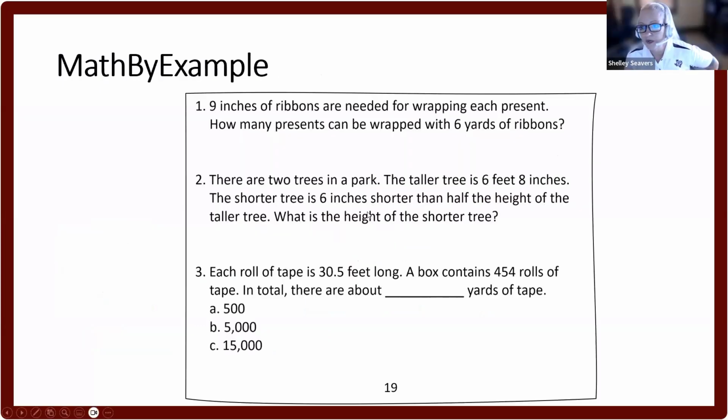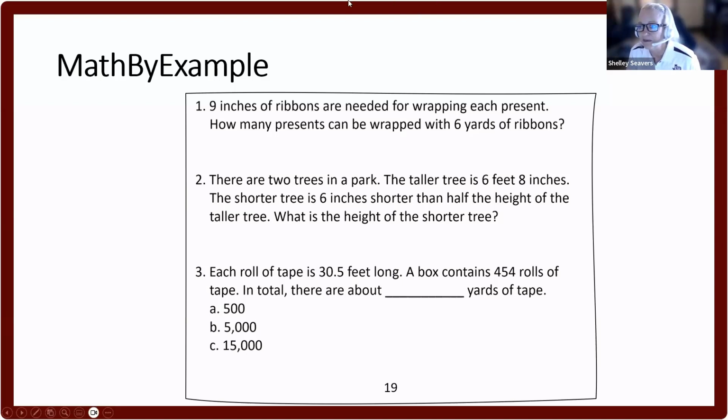All right, we're going to move on to math by example. Take a look at this. This is a torn off sheet. This is what we normally give our students. And how do our students react? What do they do with this? Do they start sweating? Do they have the face of, oh my goodness, not more word problems? All right. Well, let's take a look at math by example.